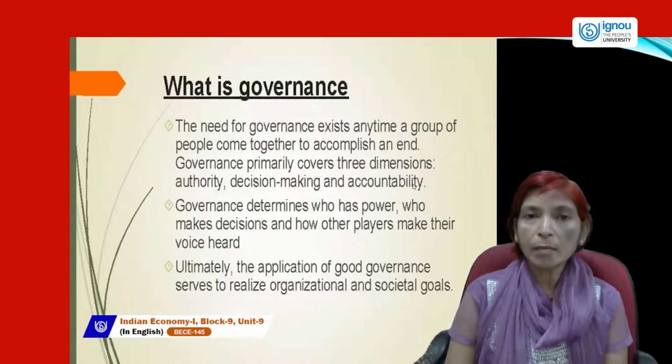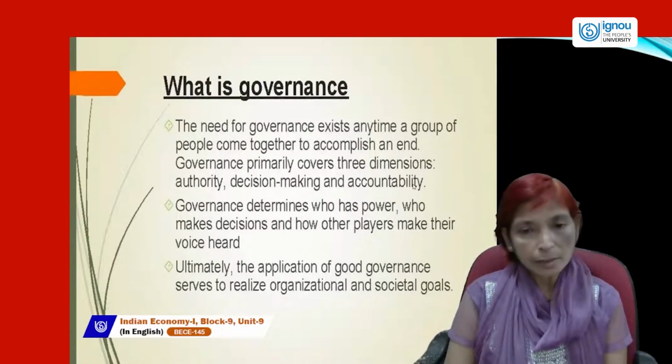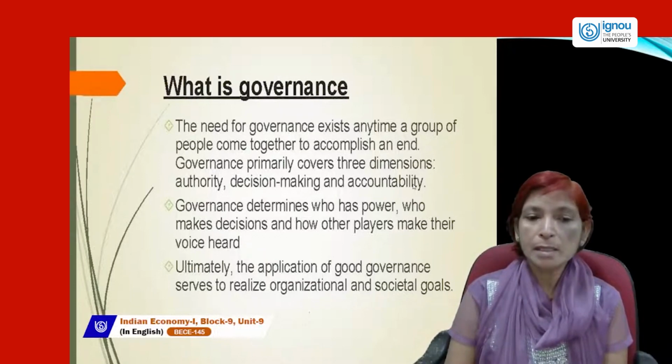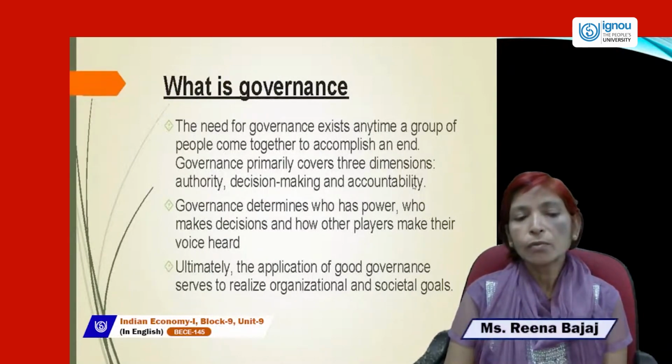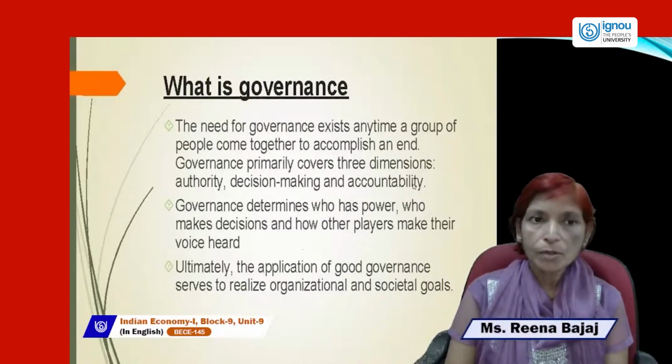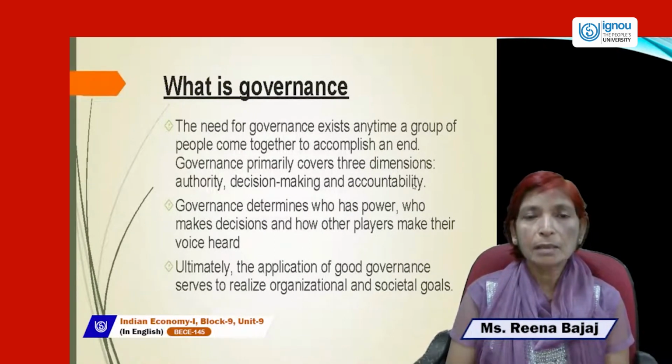So governance determines who has power, who makes decisions, and how other players make their voice heard. So all these things make governance.